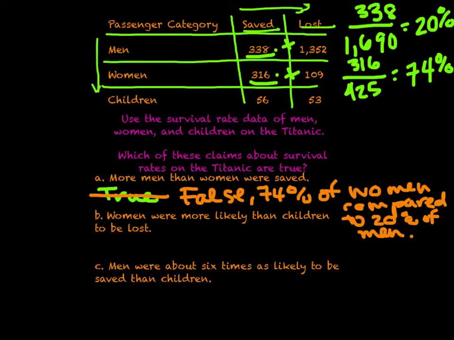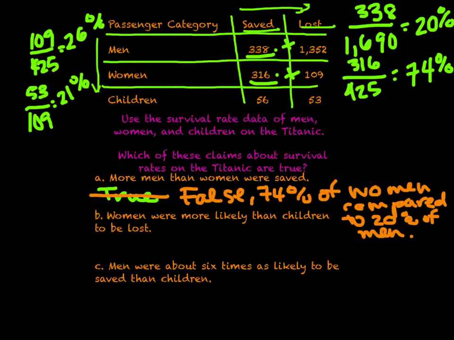It also says women were more likely than children to be lost. So let's do the same sort of thing. If we look at women, and this time we're looking at their death rate, so we're looking at 109 in comparison to 425. Let's do a little bit of math work and then show that in comparison to children. So I did a little bit of math magic, and here's my work. We have 109 for women compared to 425 total women who were on the boat. 26% of them died. Whereas for children, we have 53 over 109.